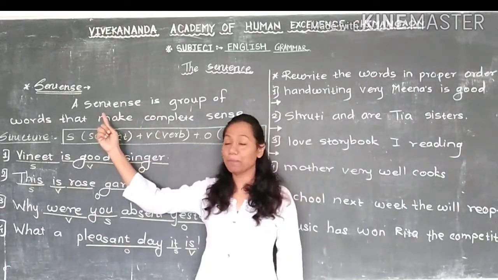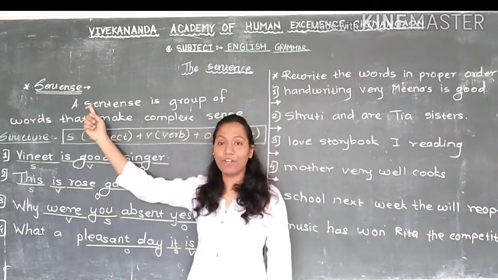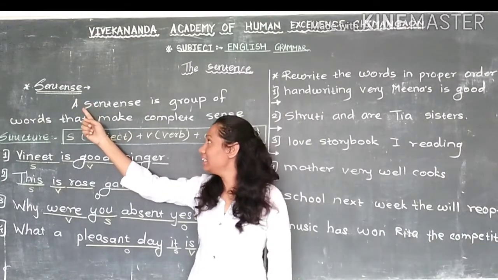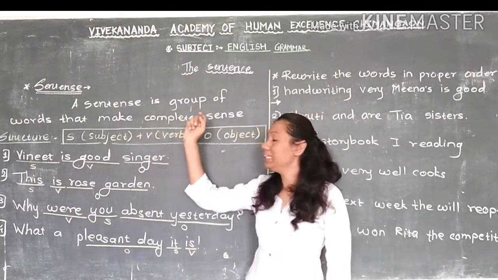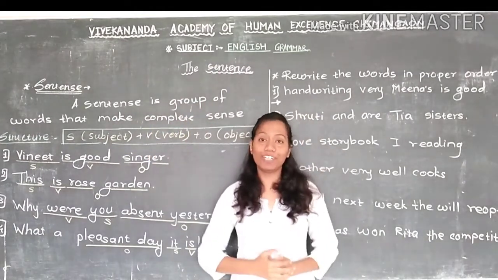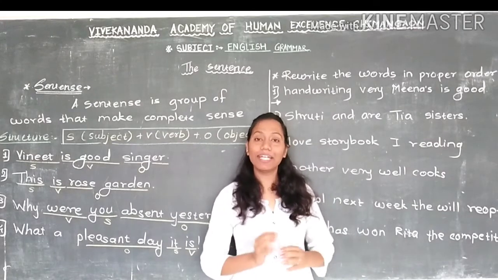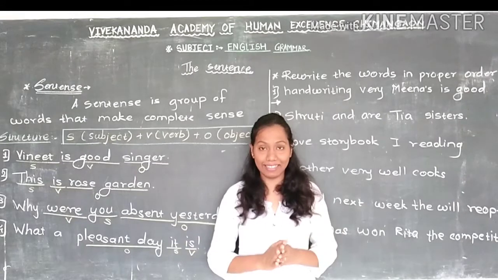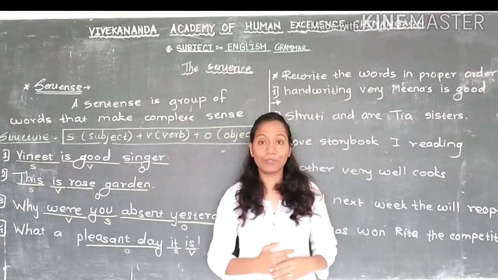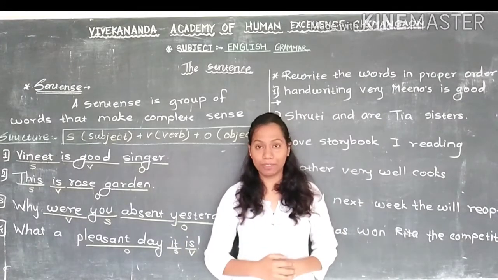Look here on the blackboard. Here is the definition of the sentence: a sentence is a group of words that makes complete sense. Now, group of words means what? When we are writing many words together, using them in one sentence and in a sequence, that we call a group of words.